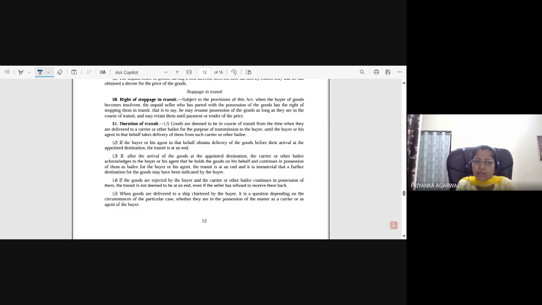Okay. When goods are delivered to a ship chartered by the buyer, it is in question, depending on the circumstances of the particular case, whether they are in possession of the master as a courier or agent of the buyer. What is it trying to say? Suppose this ship is chartered by the buyer, but the master of that ship is holding on whose behalf, that is very much important.